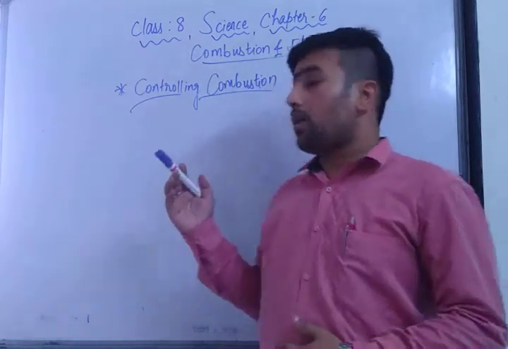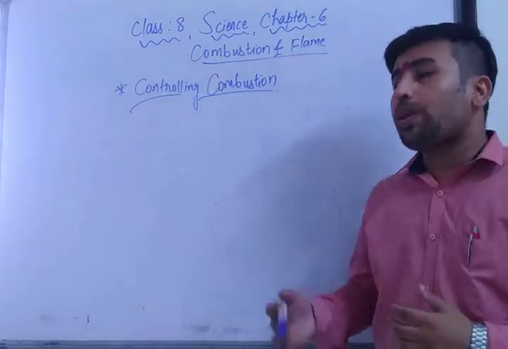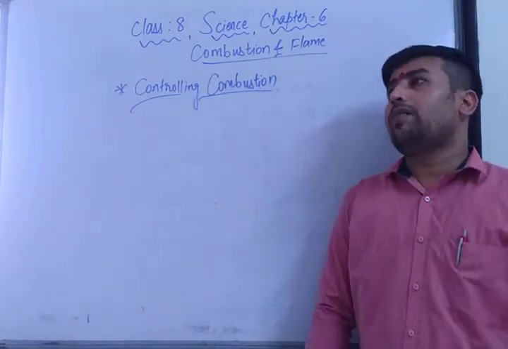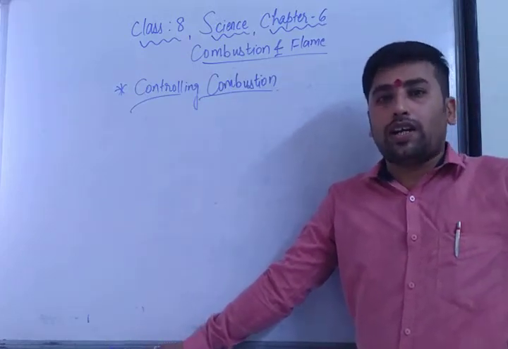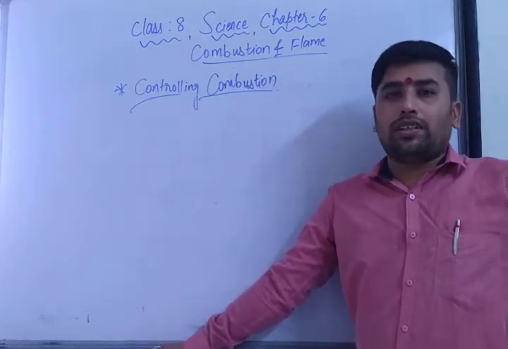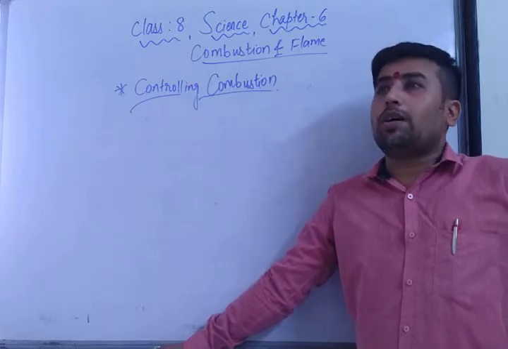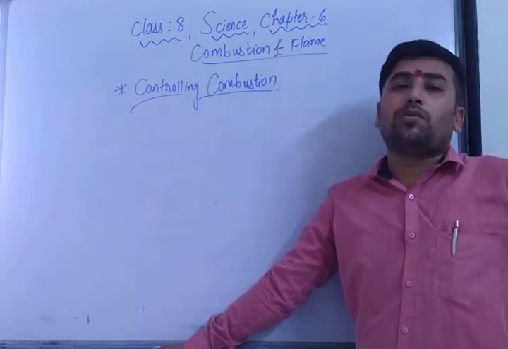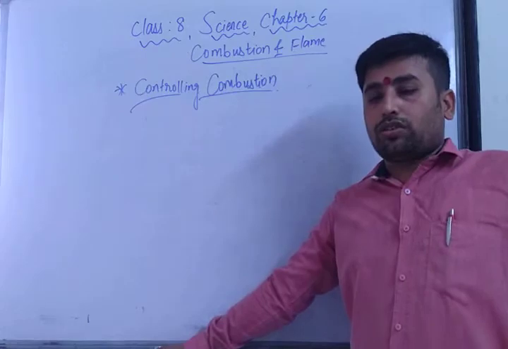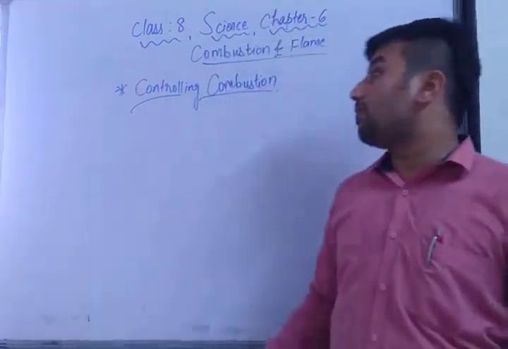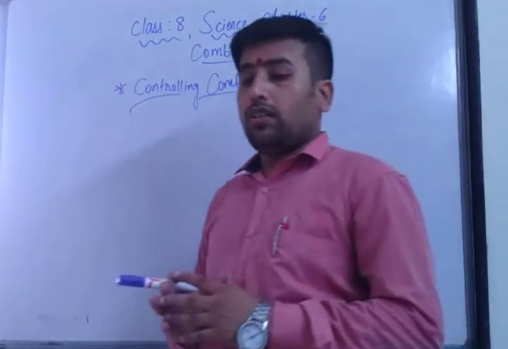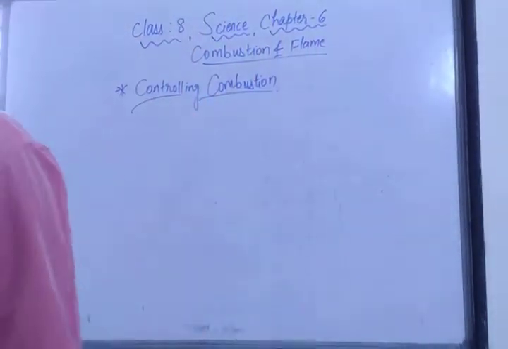Let's discuss today about controlling combustion. How can we control combustion? If there is a fire anywhere, nowadays we call the response fire extinction. Yes, the red color vehicles you might see coming with water and putting water everywhere, that's called fire extinction. But what is the fire triangle, and what are the ways by which we can control the fire or the combustion?